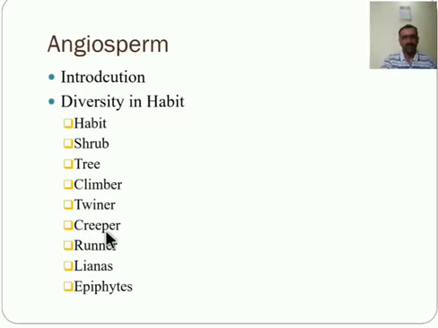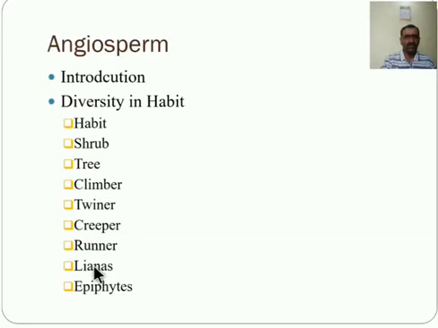Next one is the runner. Creeper and runner both grow around the soil surface. The plants have special organs such as the stolon, offset and suckers, which produce a new plant at specific intervals at a nodal part. For example, oxalis, chrysanthemum. These are the runners.